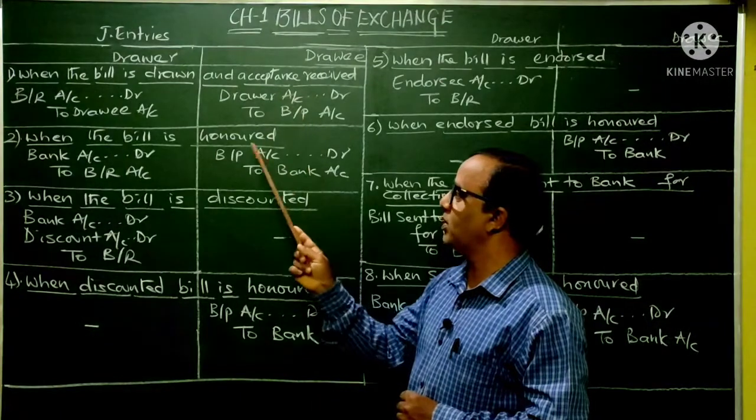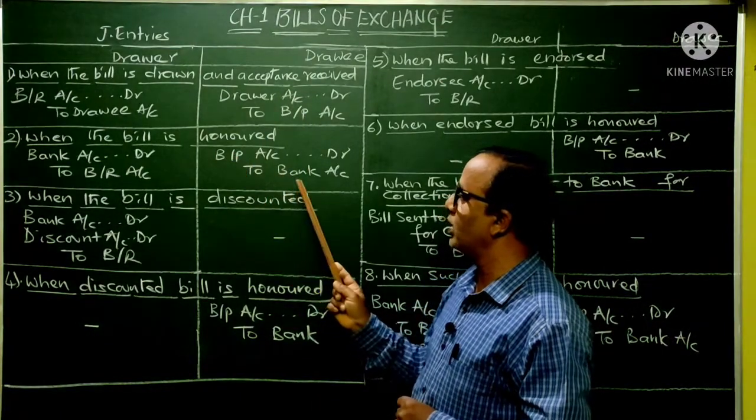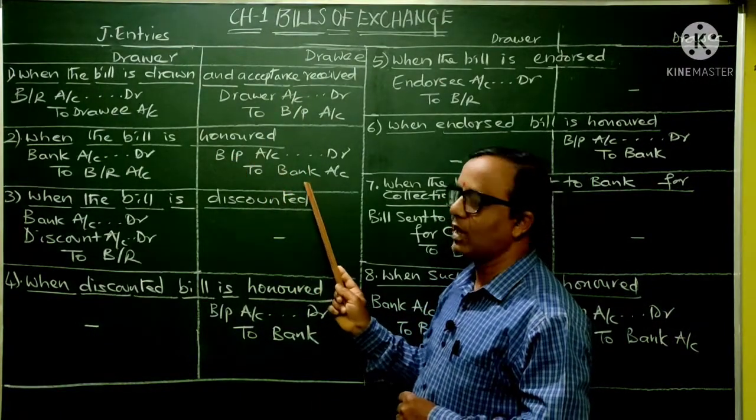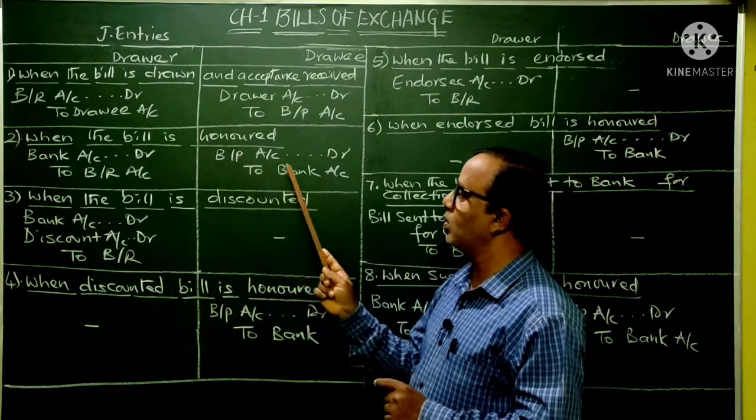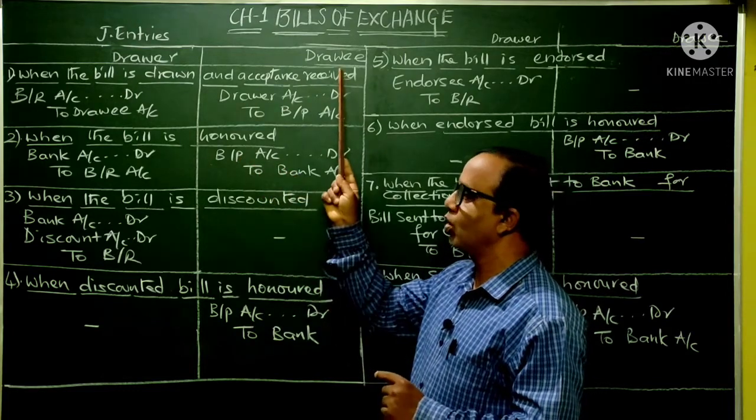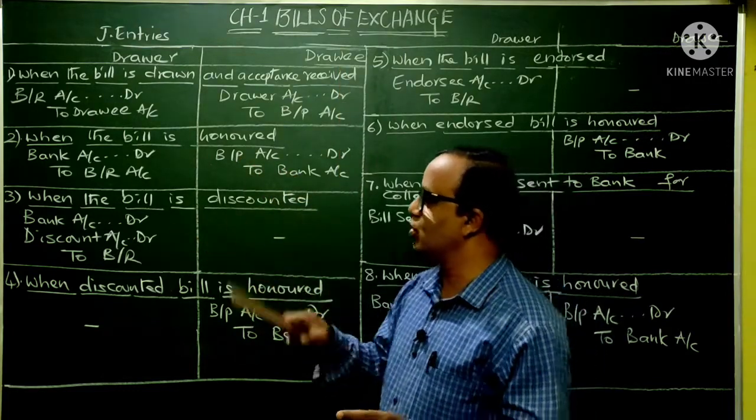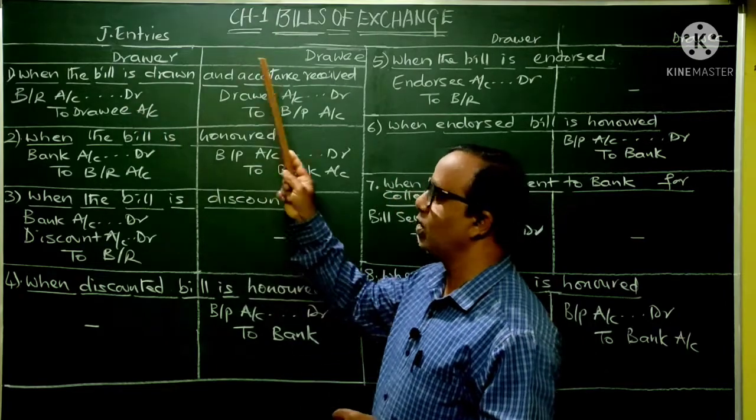So this bills payable, he is going to debit it here, and money is going out, so he is going to credit the bank account. So the entry will be bills payable account debtor to bank in the books of the drawee.